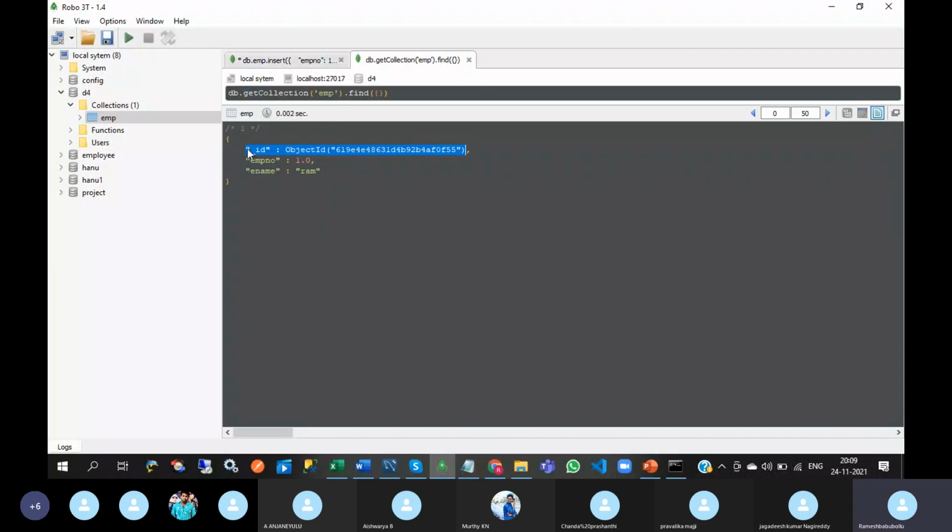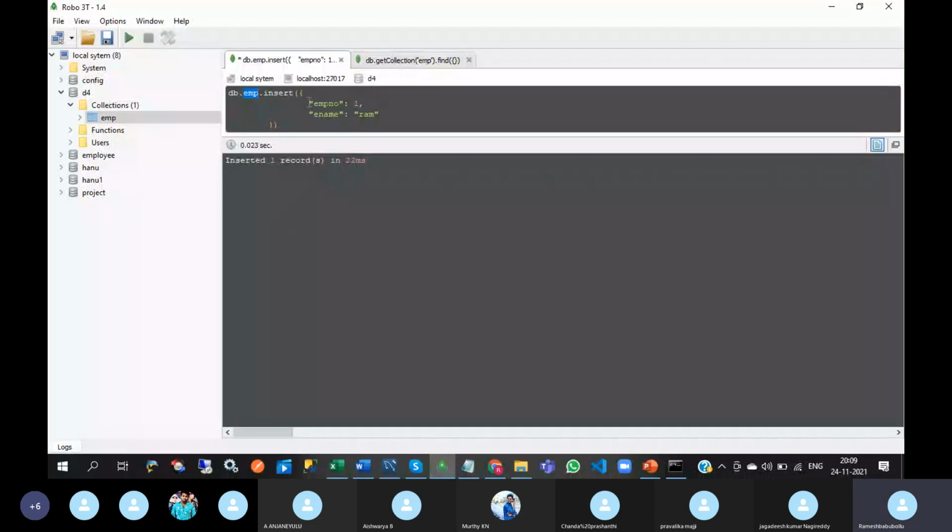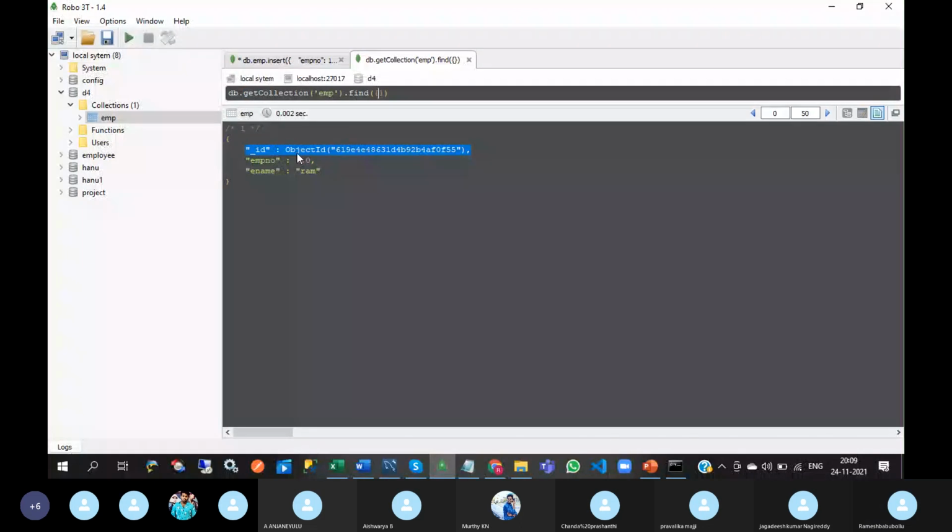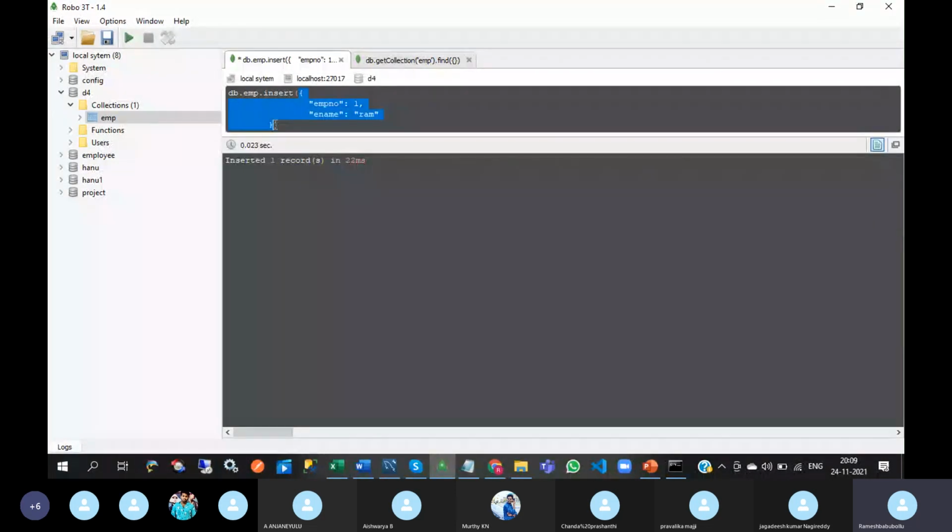And this underscore ID field is, if you don't specify the underscore ID field, then MongoDB creates a unique identifier value for the underscore ID field. That means if you don't specify the underscore ID field in the document, MongoDB will add the underscore ID field and generate a unique object ID before it inserts into the collection.